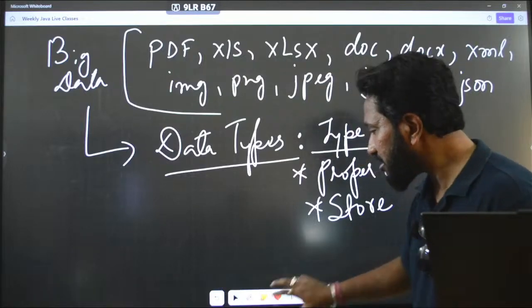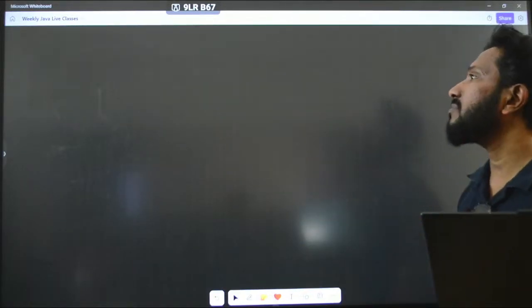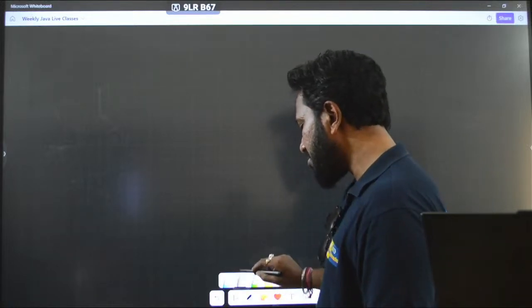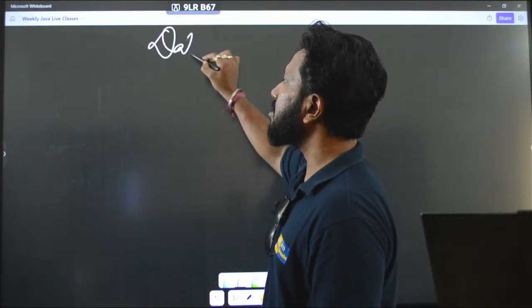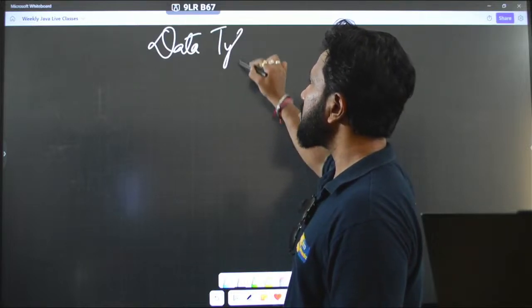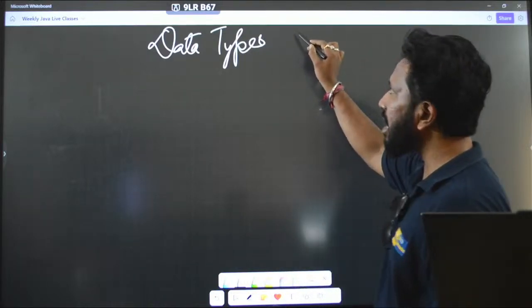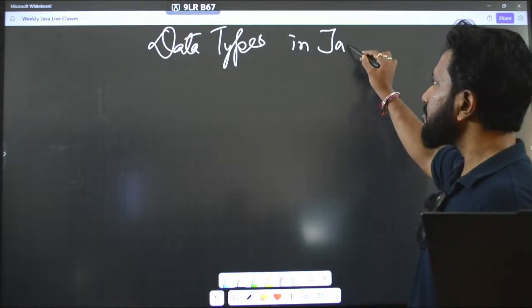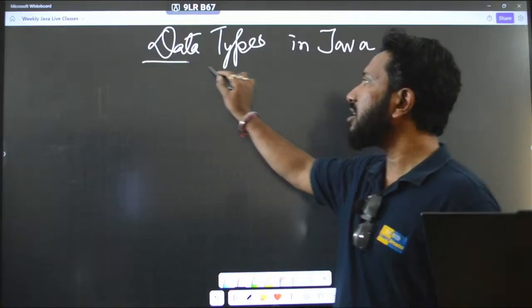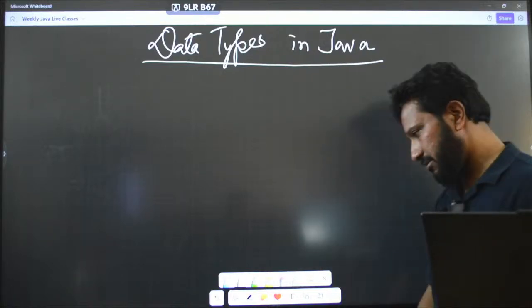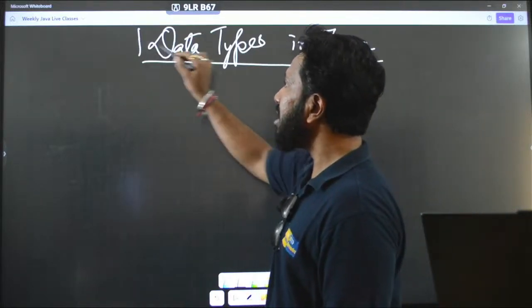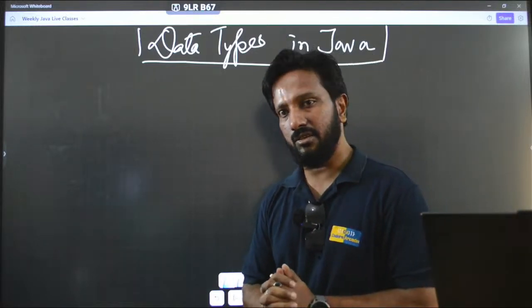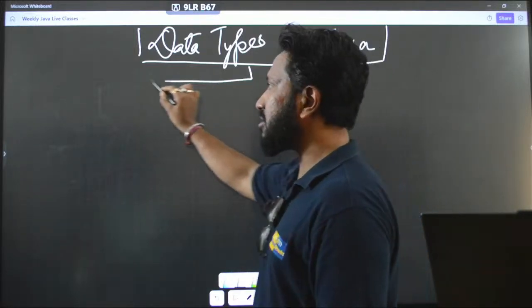So let me just do one thing. As I said, I will be talking about the data types, and because our domain is Java, we will be talking about Java only. Let me give you a detailed idea about this. Data types in Java are divided into two main categories. So let us take up the two categories first of all.